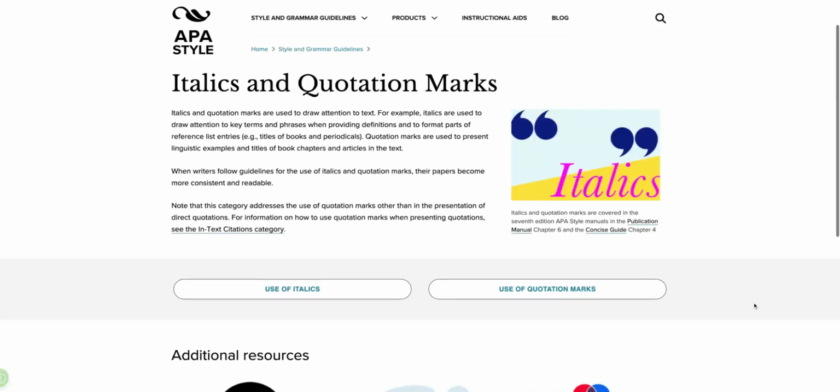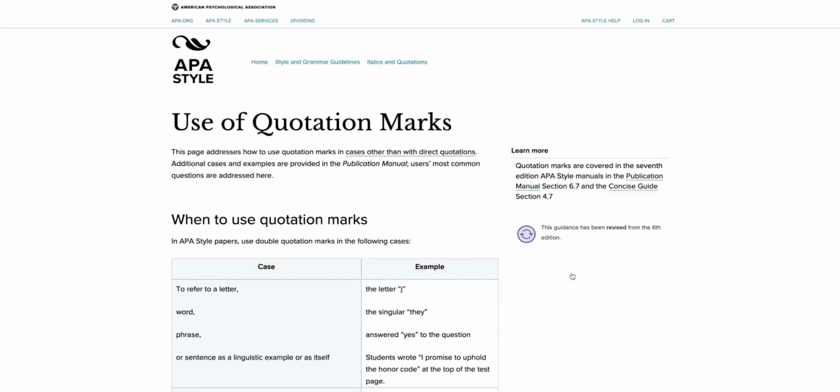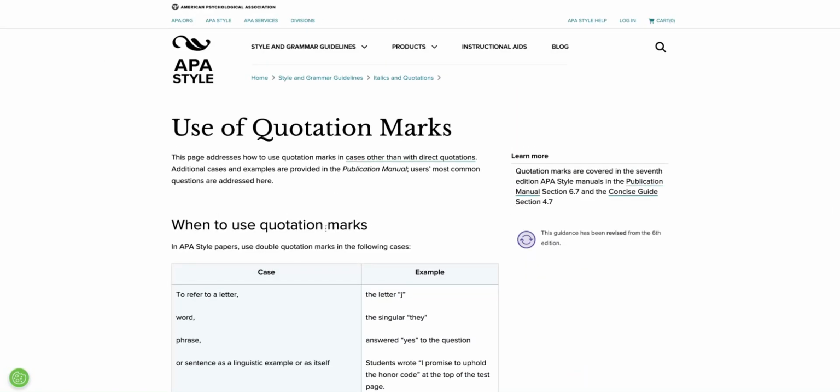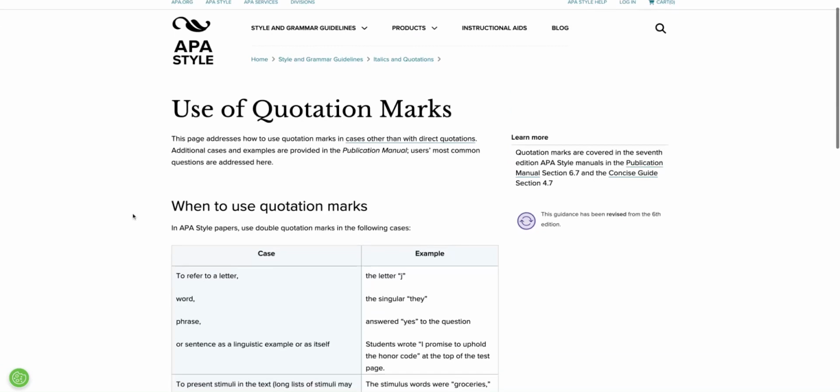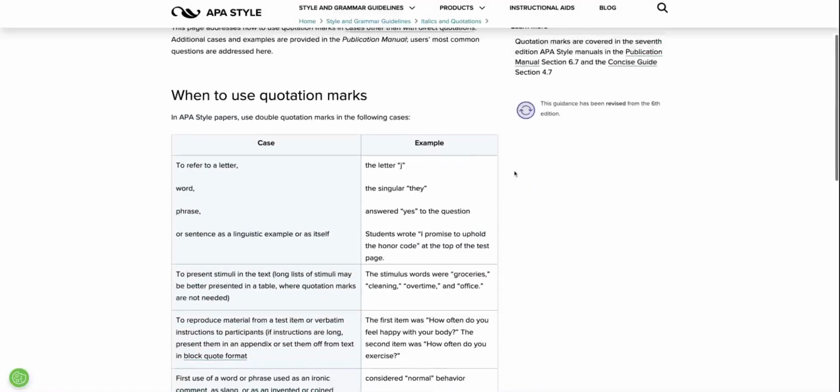Next, let's look at the use of quotation marks. This is one that is often confused in in-text citations: when we do and do not use quotation marks. And so let's look at when we do.